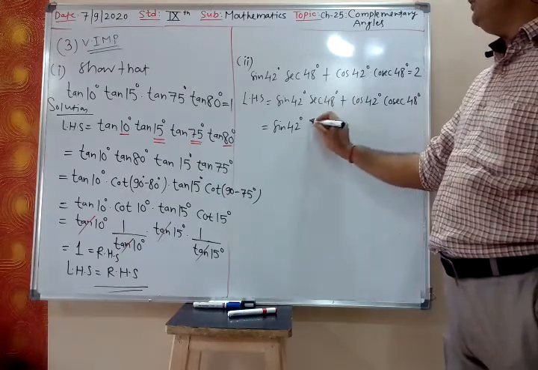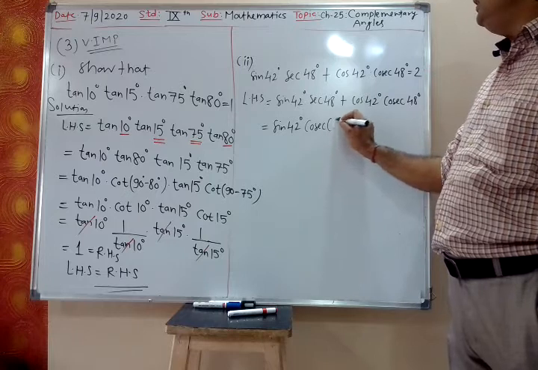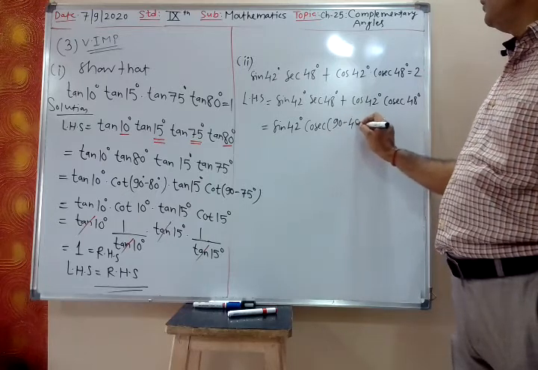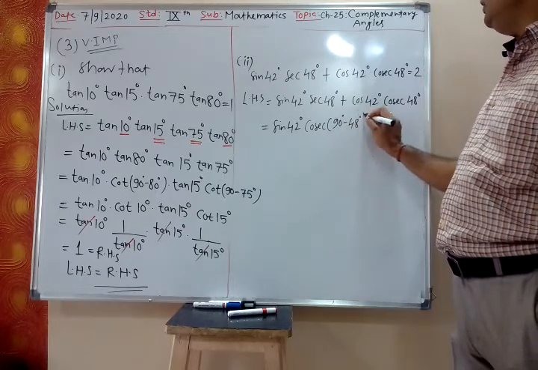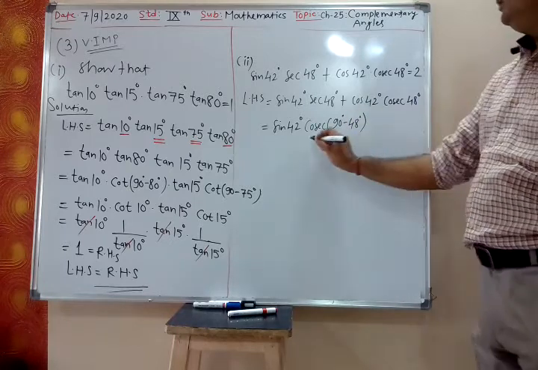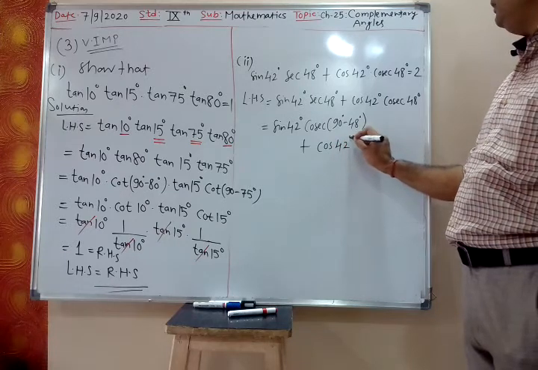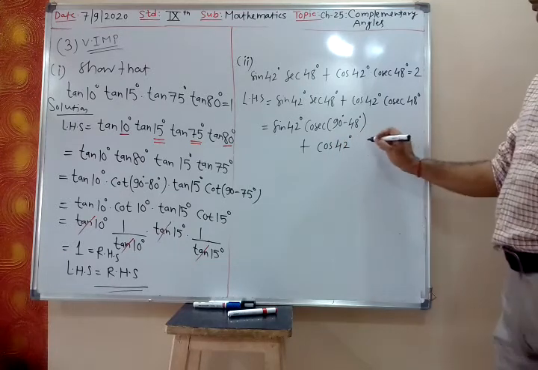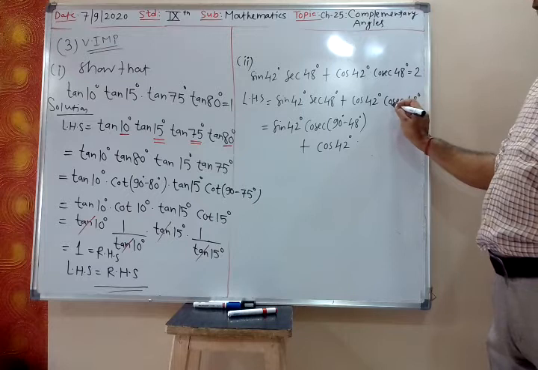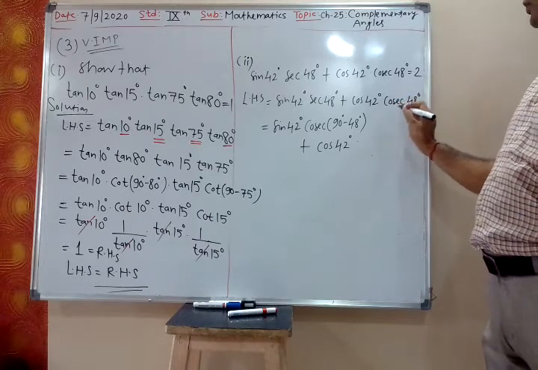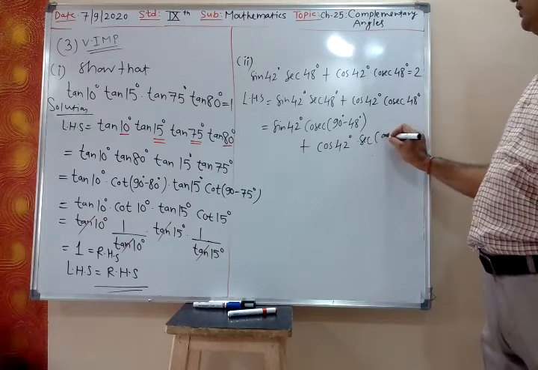So sec 48 I will write cosec 90 minus 48 degree. Cos 48 degree we write as sec, since the complementary angle of cos is sec, 90 minus 48 degree.